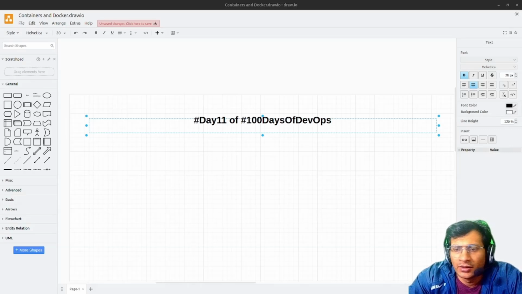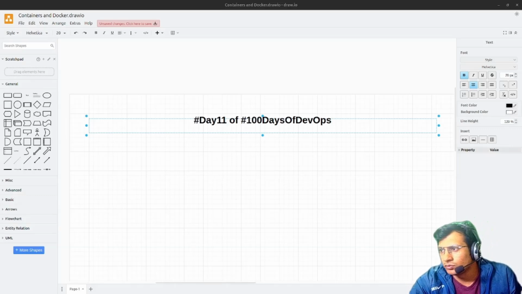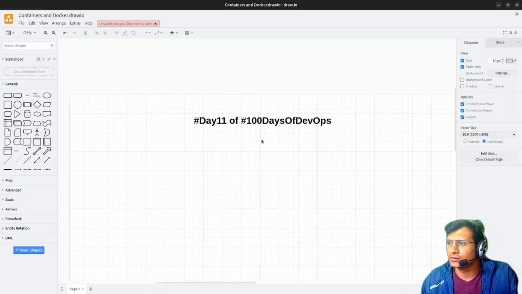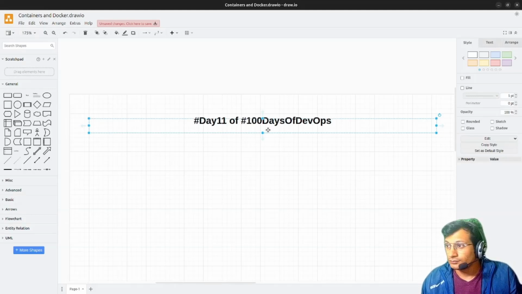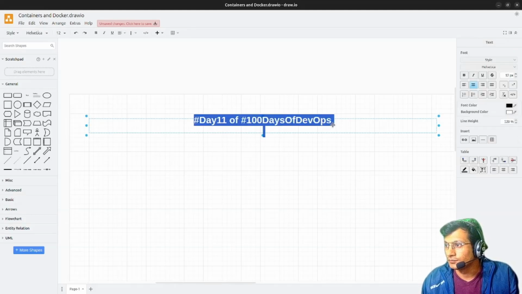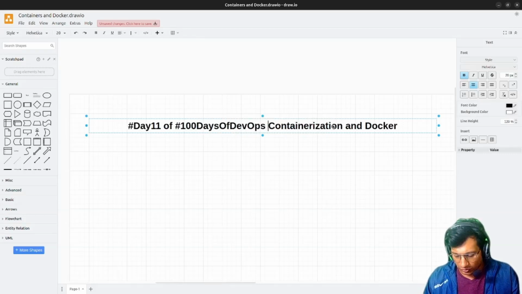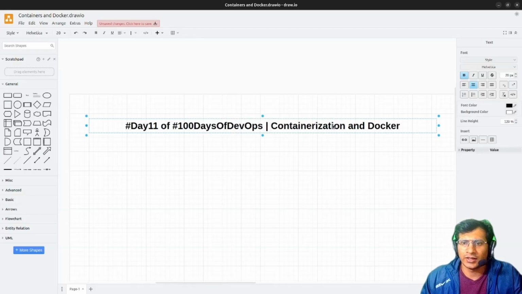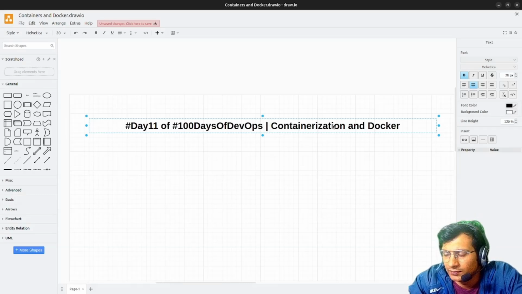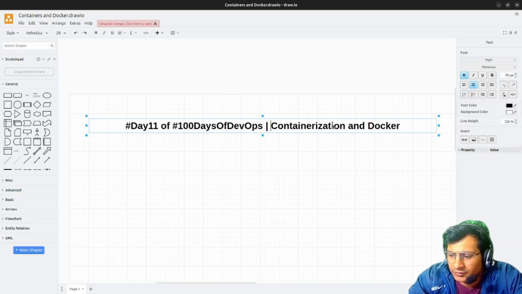So let's get started. Today we'll be uncovering another tool which is essential for DevOps. Another tool and technology as well, which is containerization and Docker. Containerization is a very essential technology that has moved the DevOps world by leaps and bounds. So let's get started with that.